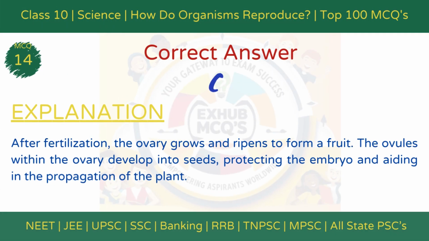The correct answer is option C, it becomes a fruit. Explanation. After fertilization, the ovary grows and ripens to form a fruit. The ovules inside the ovary develop into seeds, ensuring the protection and propagation of the plant species.